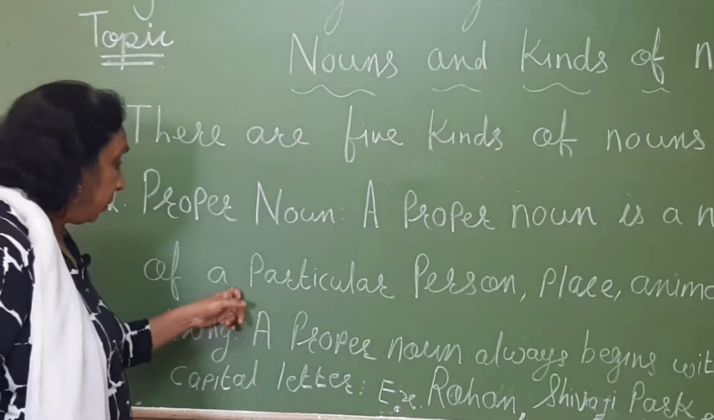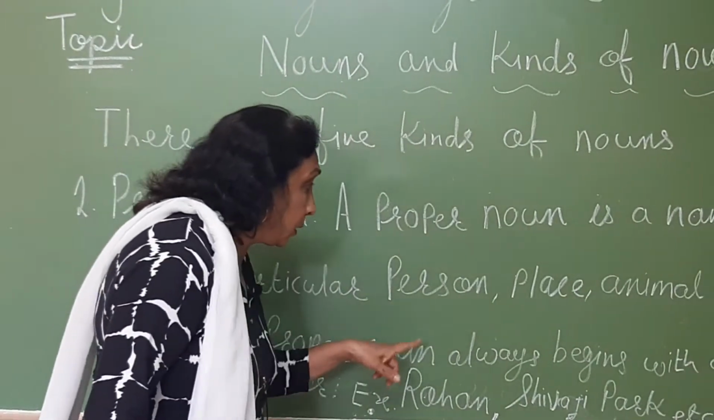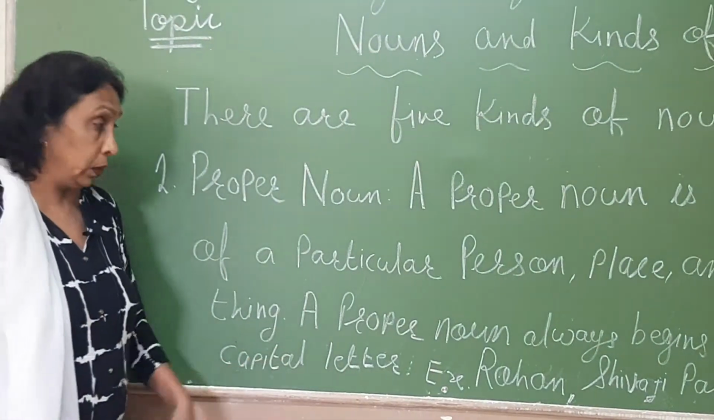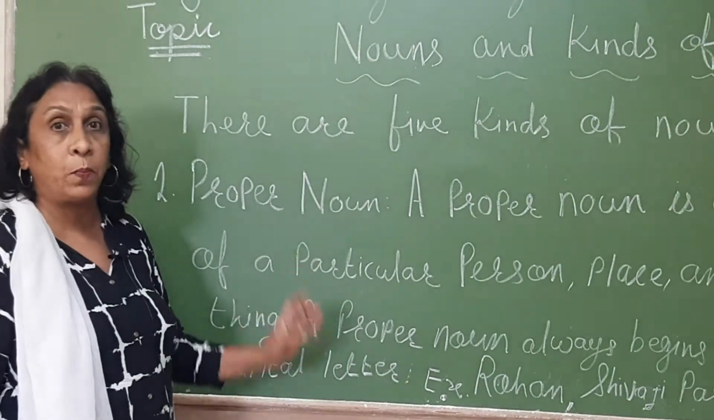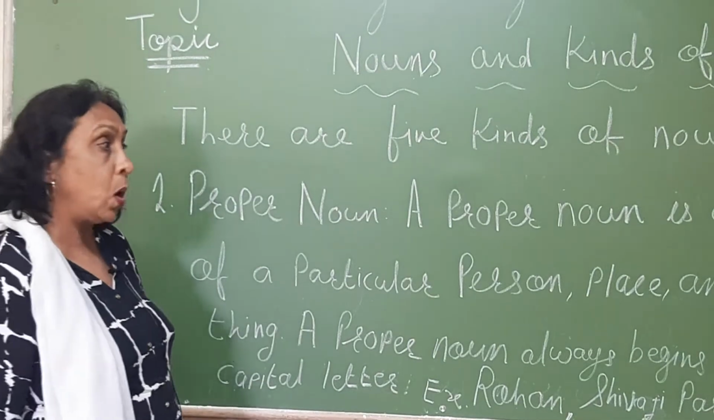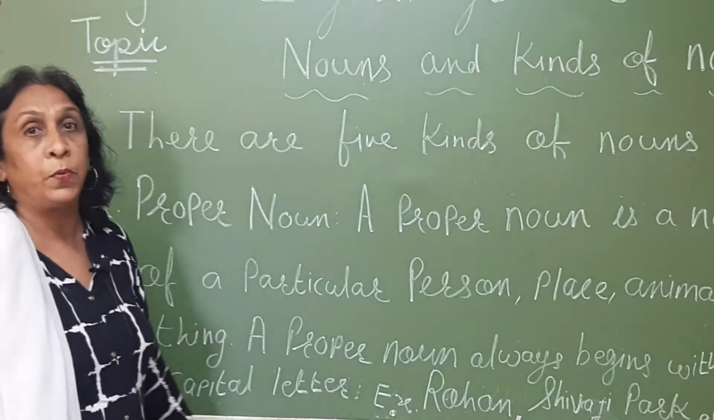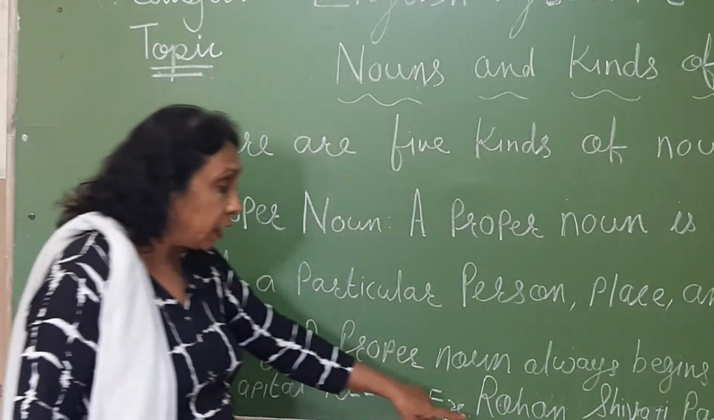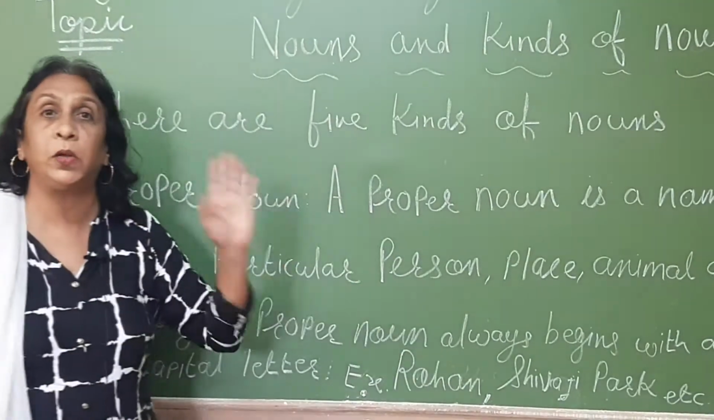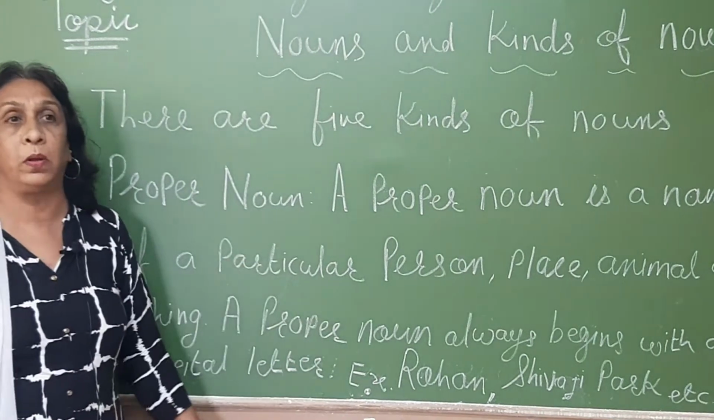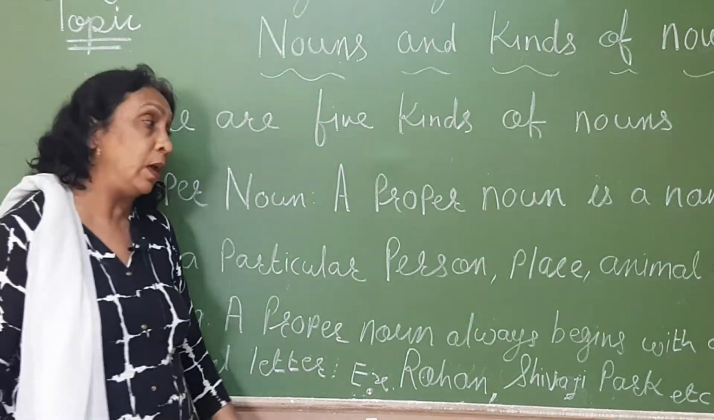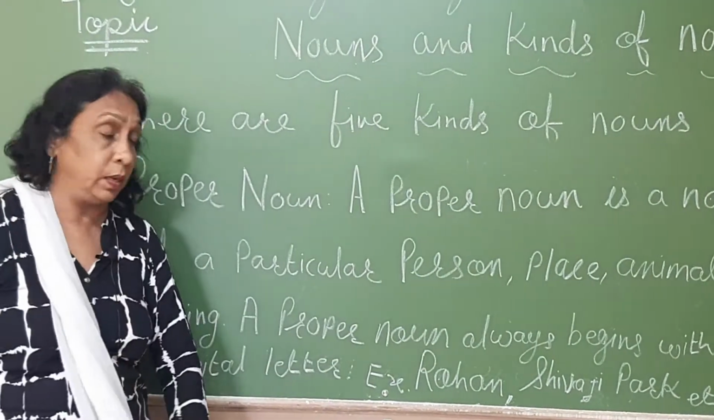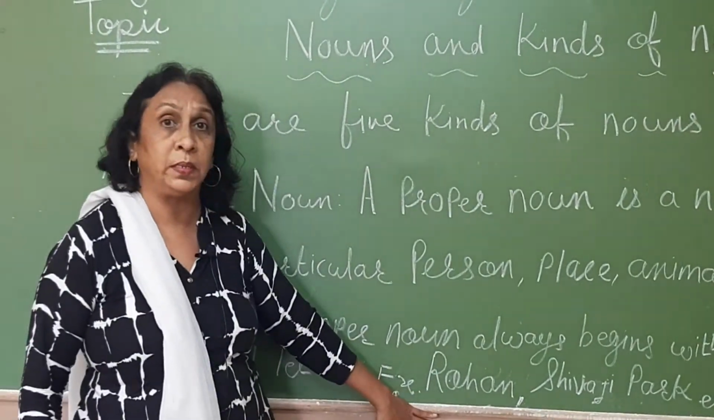So a proper noun always starts with a capital letter. This thing you always have to remember when you are writing a proper noun. Even if the proper noun comes in the middle of the sentence or at the end of the sentence, the proper noun should always be in capital letter. Here I have written Rohan. It is a name of a particular boy. Rohan is a good boy or Rohan is an intelligent child. So intelligent and good, they tell only about Rohan. So it is a proper noun.